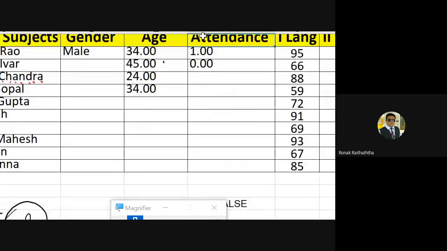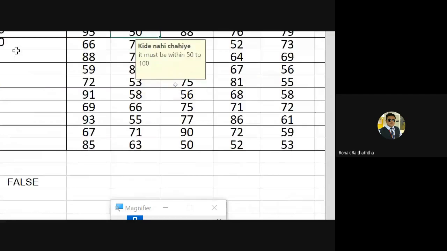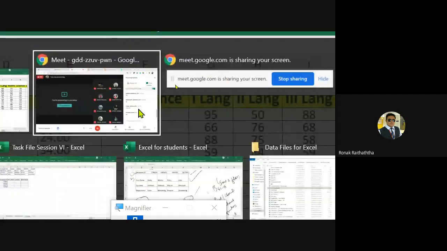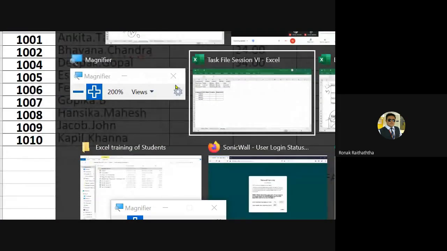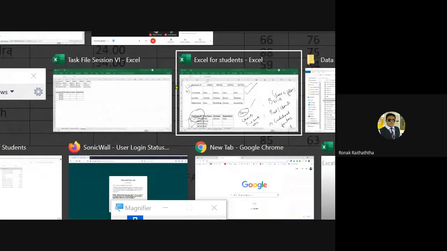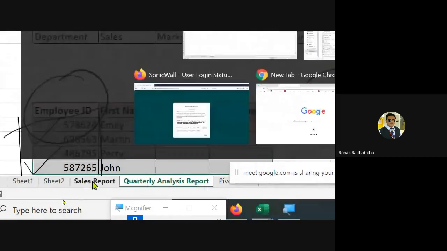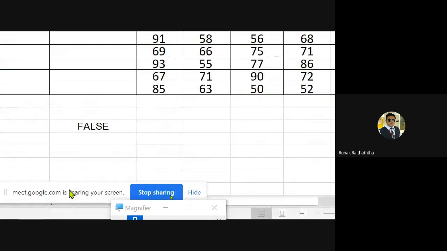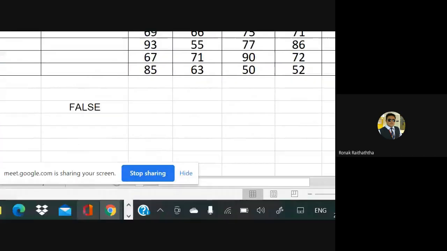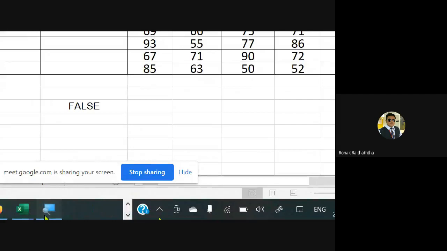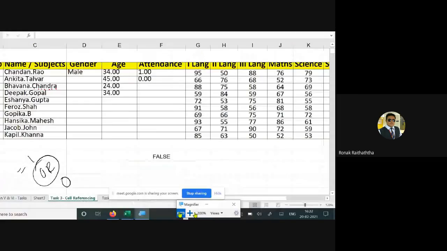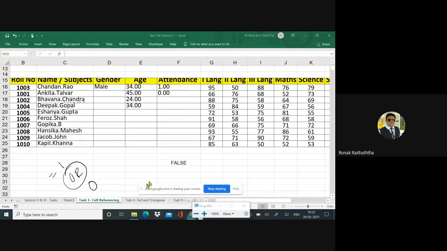Okay, let's move ahead. Then let's go ahead. Where we have the tasks. You use this magnifier, right? For me it becomes really easy. Look, the magnifier. Yes, here we have the task now.